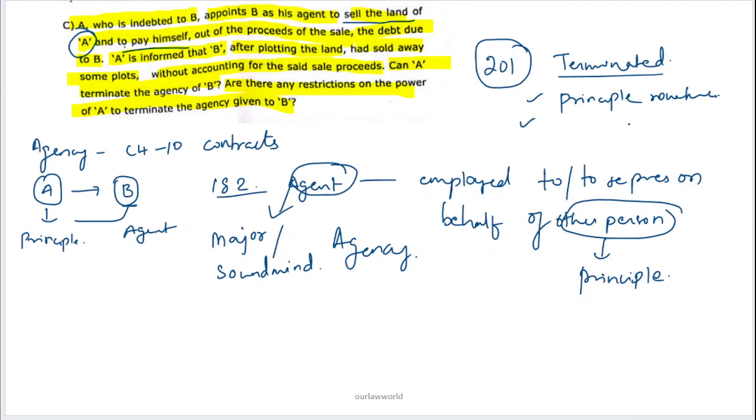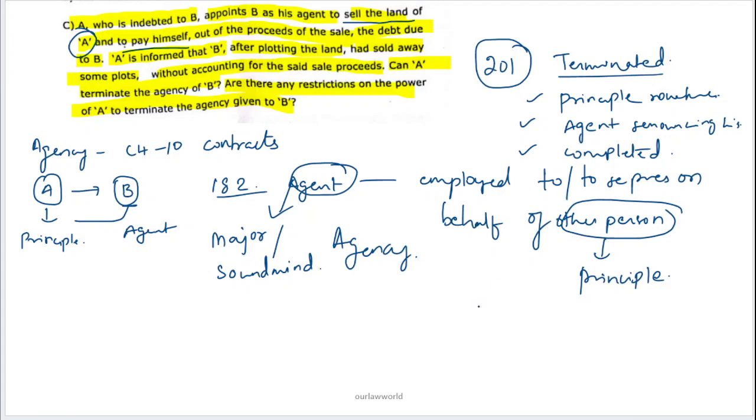The second cause can be the agent renouncing his business as an agent. The third condition can be when the business of agency is completed. So if the agency is completed, then it can be terminated.